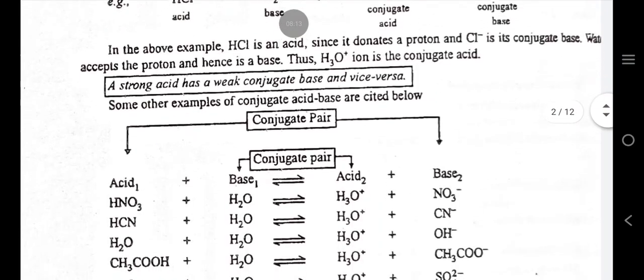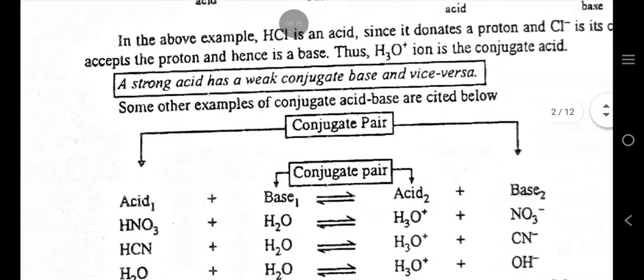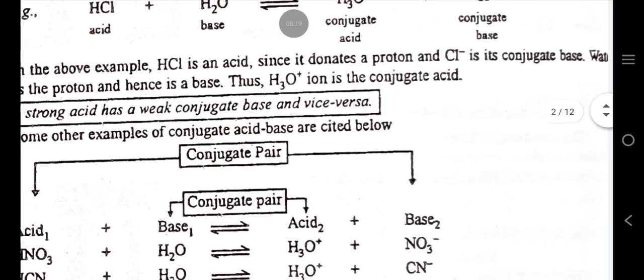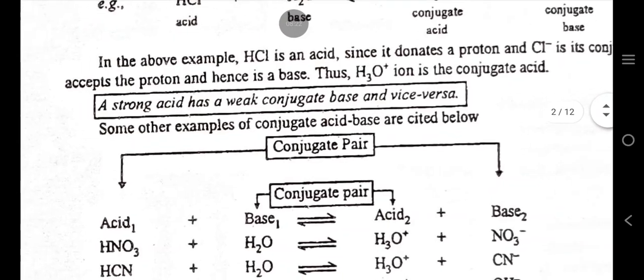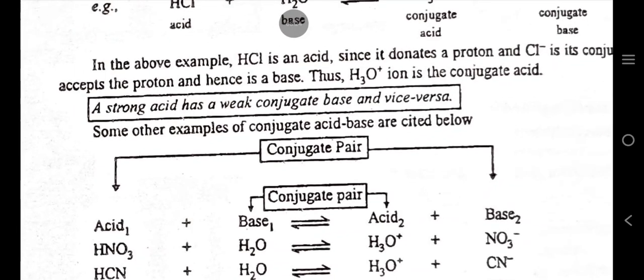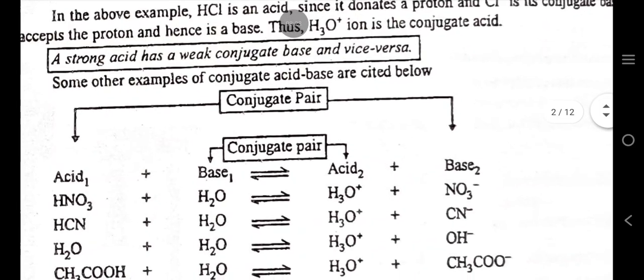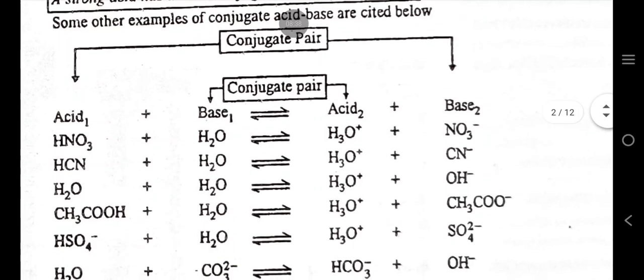For example, in the above example, HCl is an acid since it donates a proton, and Cl negative is its conjugate base. Water accepts the proton and hence is a base. Thus, H3O positive ion is the conjugate acid. A strong acid has a weak conjugate base and vice versa. Some other examples of conjugate acid-base pairs are cited below. Look at this.